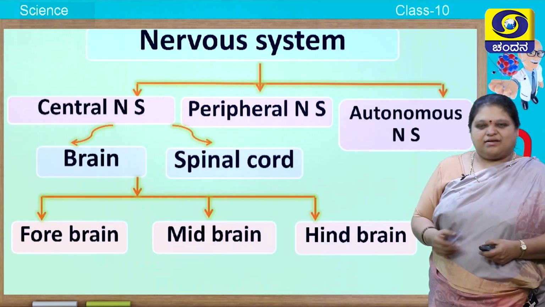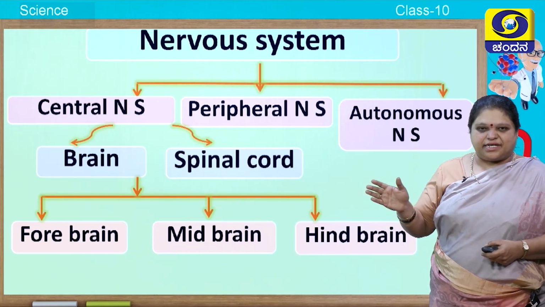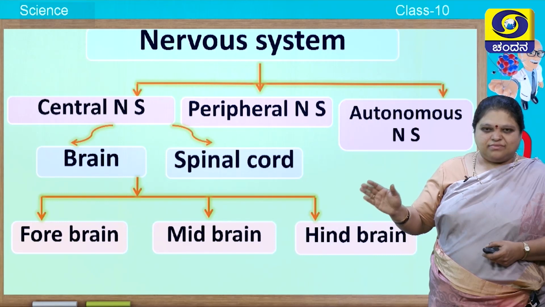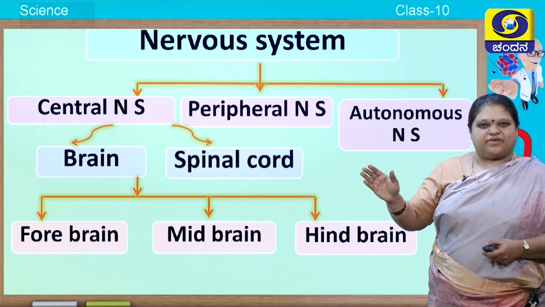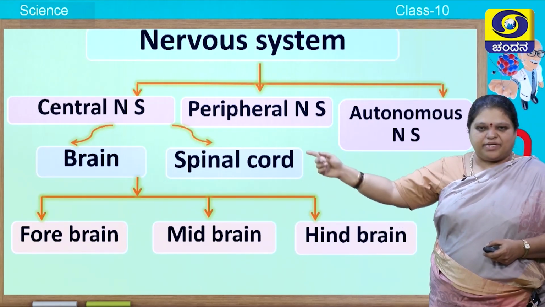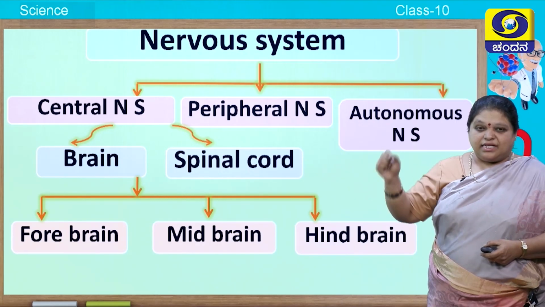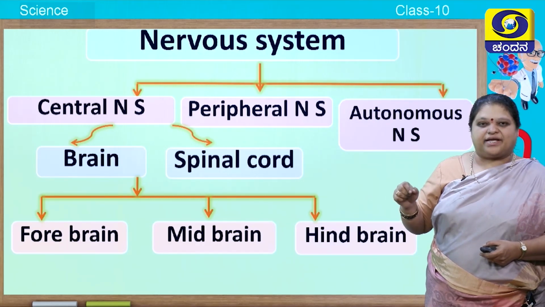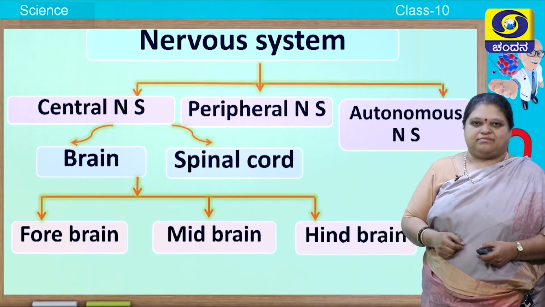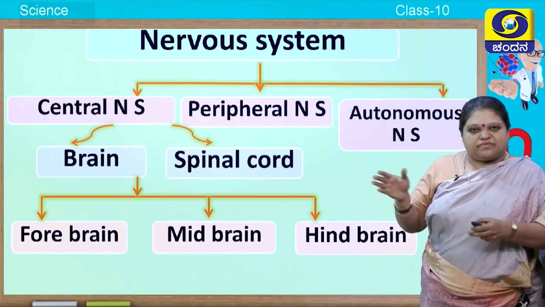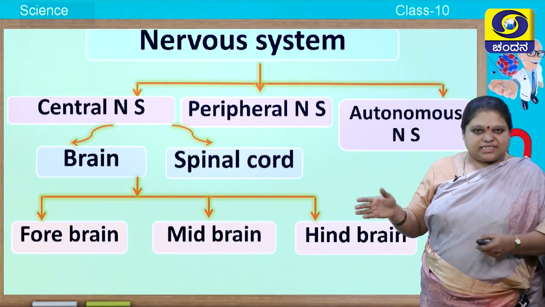So today we will be basically concentrating on central nervous system, to some extent about peripheral nervous system. Then we will be concentrating on brain. In the brain we will be studying about forebrain and midbrain. So these are the different parts we will be studying today in this session.